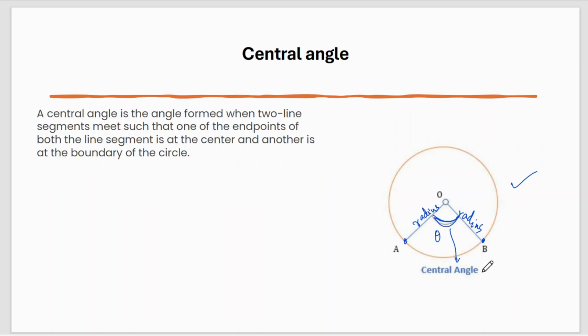So a central angle is the angle formed when two line segments meet such that one of the endpoints of both line segments is at the center and the other is at the boundary of the circle. Or in simple words, you can say that the central angle is the angle between two radii. That's all. That means the central angle is basically the angle between two radii.